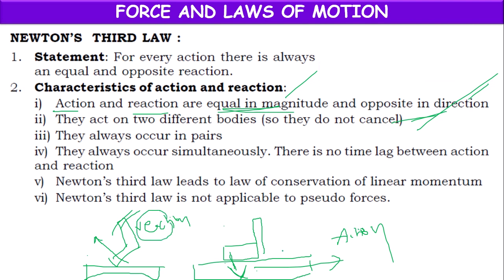Both the action and reaction forces are acting on different bodies. So that's why, though they are equal, they do not cancel each other. If they were on the same body, equal and in opposite directions, one would be plus 10 and another minus 10, and they could cancel to 0 newtons. But the action is acting on the surface and the reaction is acting on the foot. So that's why they do not get cancelled.